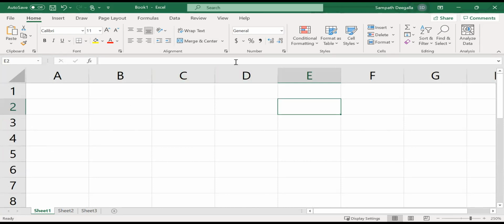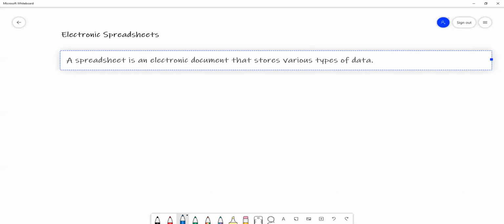Right. So I will go to the whiteboard again. Okay, so let's take down: a spreadsheet is an electronic document that stores various types of data, right? We will discuss.